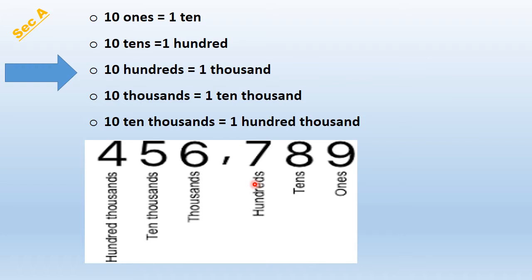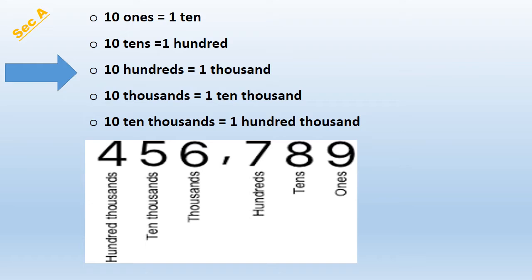For example, I have a number 456,789. So always begin from the right hand side. Check out what's your right hand side. And the first digit always stands in the ones place. Okay? The first digit stands in the ones place. And then you move back, the next digit is in the tens place, and then the third digit is in the hundreds place, then thousands, then 10,000s, then 100,000s. So you need to remember these place values. Start from the right hand side, the first digit stands in the ones place, then move back: tens, hundreds, thousands, 10,000s and 100,000s.